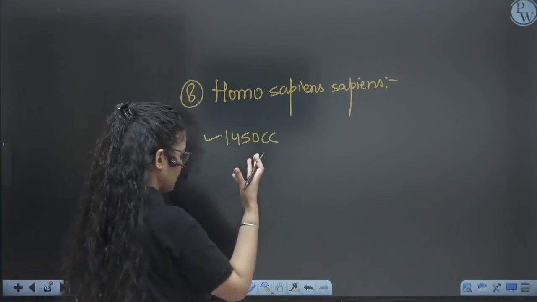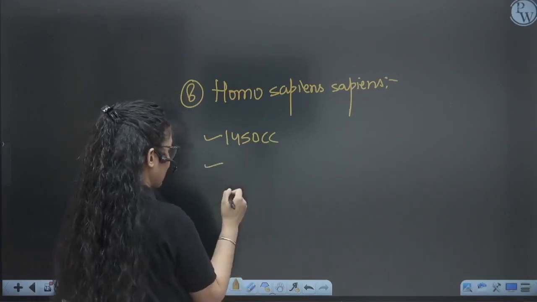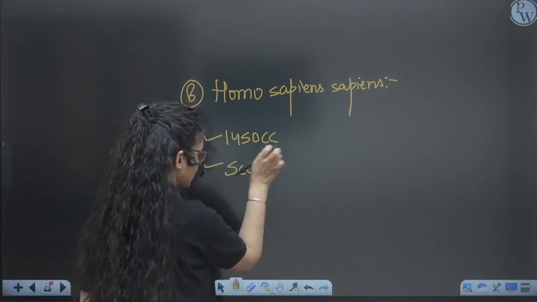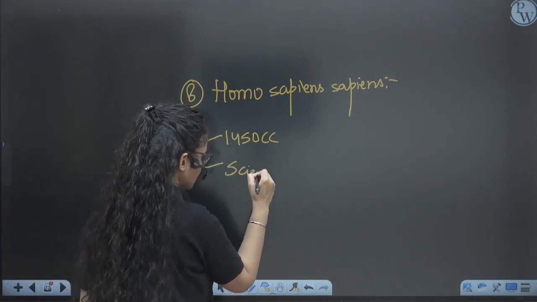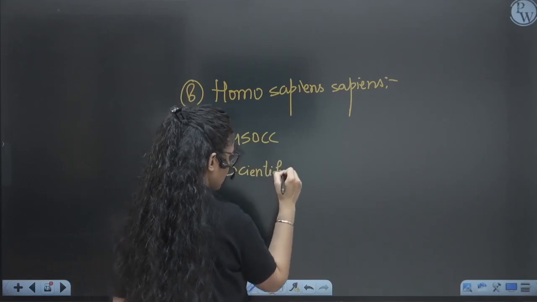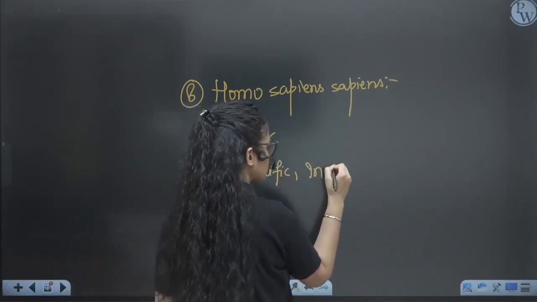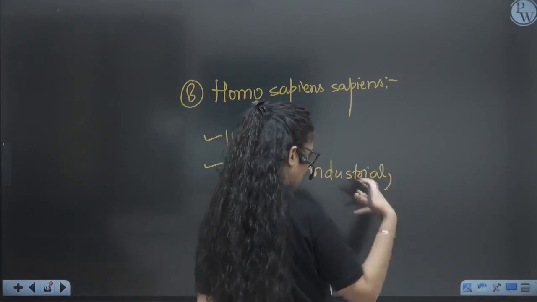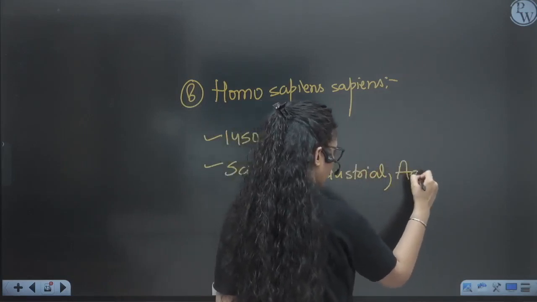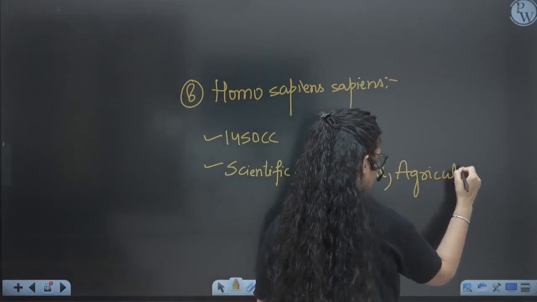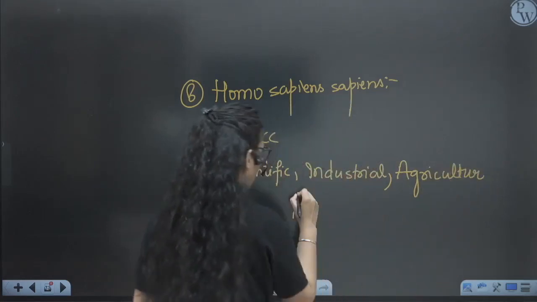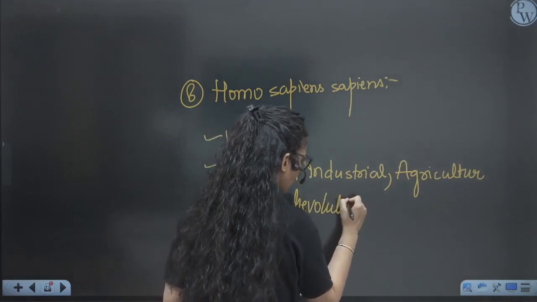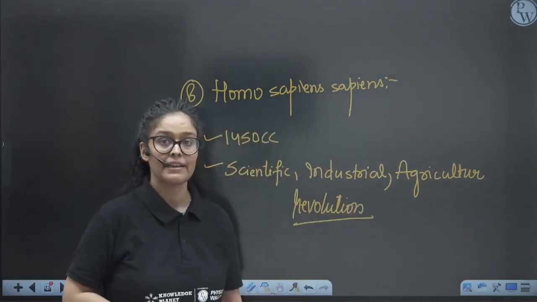They brought about the scientific revolution, the industrial revolution, and they have acquired all parts of the earth, the agriculture revolution. So all this cultural revolution was brought by the modern present man, right?